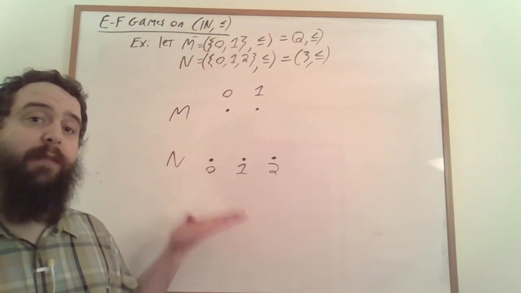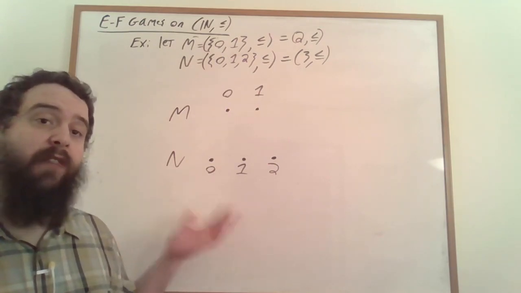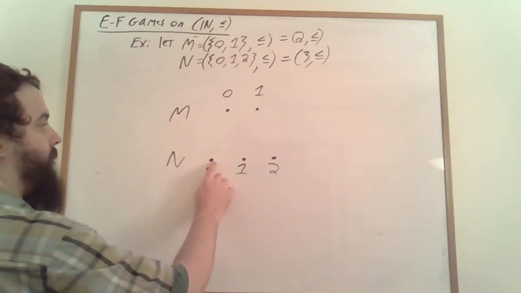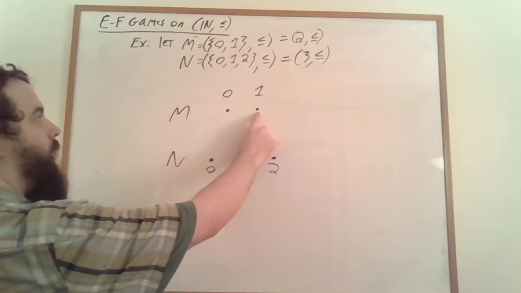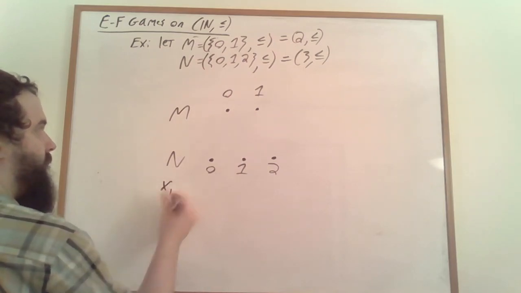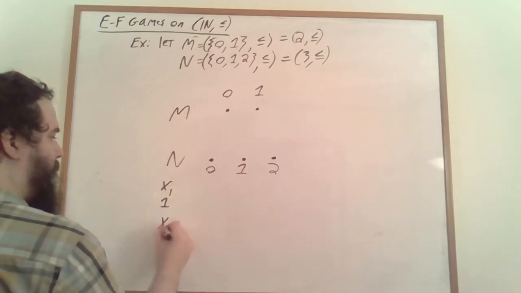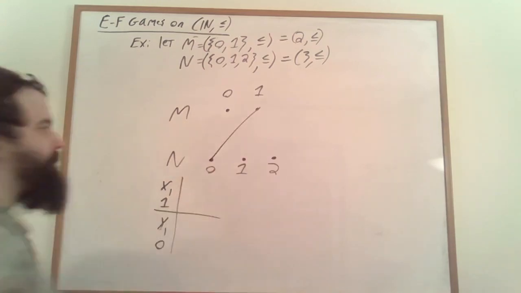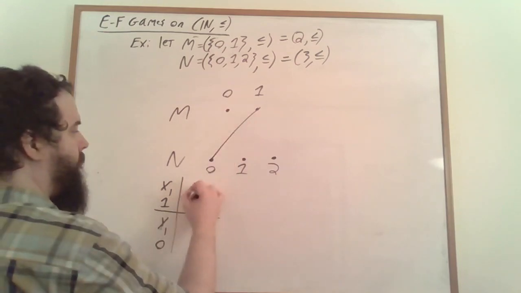Again, we can set up the same sort of graphical representation of our game board, but now there are extra constraints on the moves that we can make. Let's say that Spoiler starts out by playing at 0 within N, and Duplicator matches it to 1 within M. That means that x1 is going to be equal to 1 within M, and y1 is going to be equal to 0 within N. Now let's say that Spoiler plays at 0 within M.